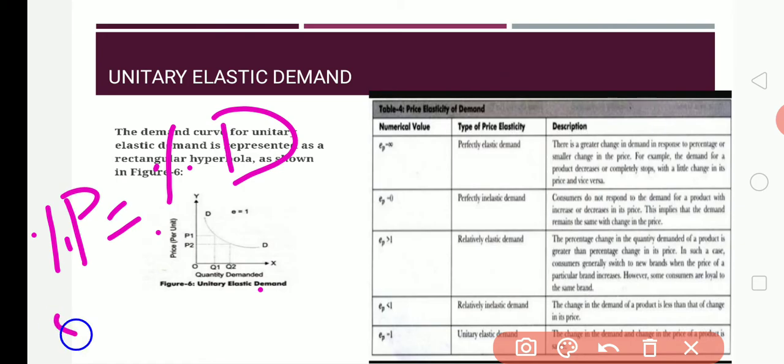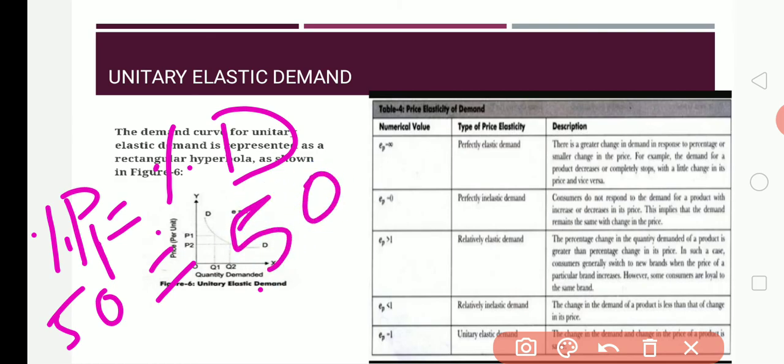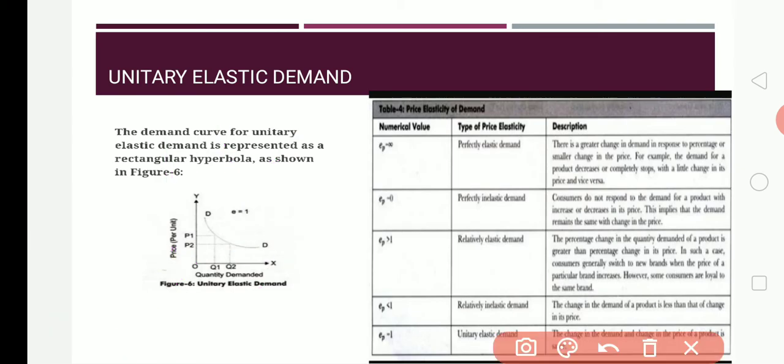Suppose 50% change in price, the same 50% will be the change in demand. If 10 is the change in price, 10 will be the change in quantity demanded. That means equal. That is called unitary elastic demand.